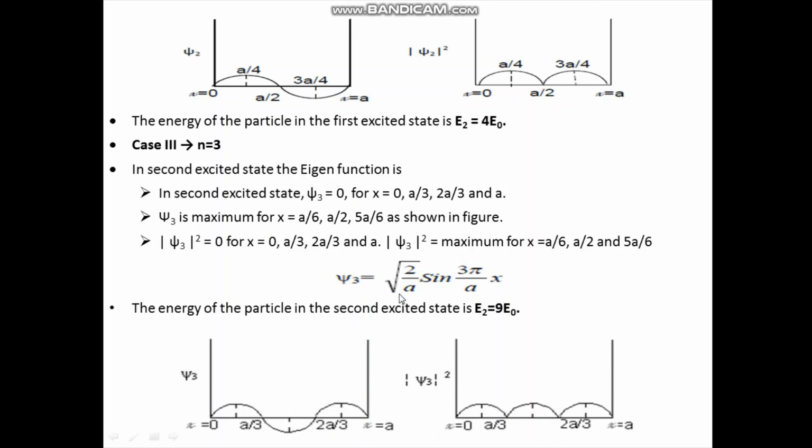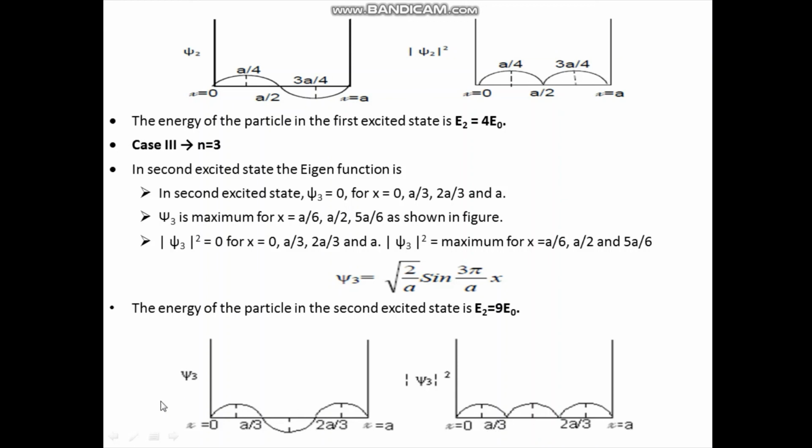In equation 9, you put n is equal to 3, we are getting this psi 3. Now for this second excited state, the graph of wave function psi 3 versus x and probability density modulus of psi 3 square versus x are shown in this diagram.